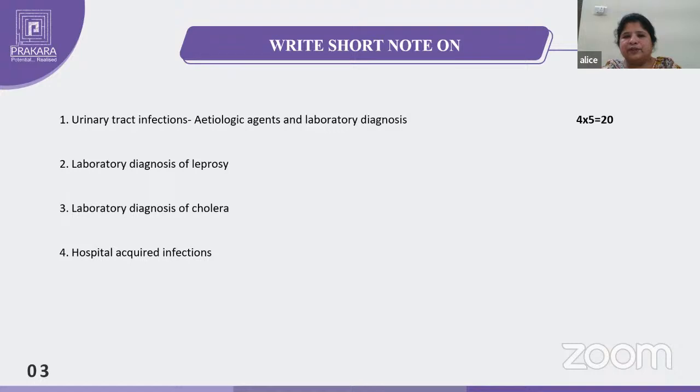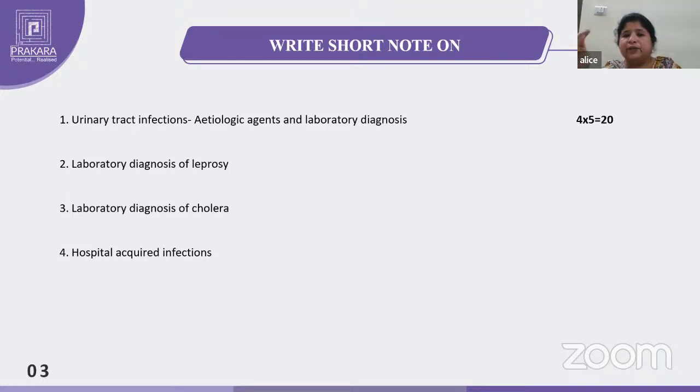So in laboratory diagnosis, you have to include the urine sample. After that, direct microscopy: urine should be centrifuged, and the supernatant should be Gram stained. If it shows any pus cells, RBC, epithelial cells, it indicates the presence of infection. Then culture it on blood agar, MacConkey agar, nutrient agar. Next day, we can see the growth. After Gram staining, we come to know whether it is Gram positive or Gram negative, and all that you have to mention.